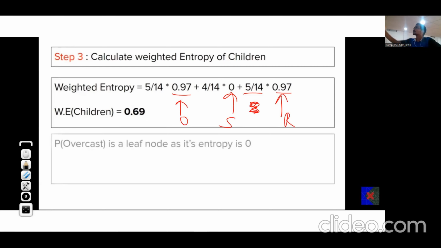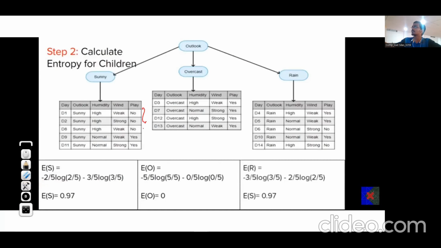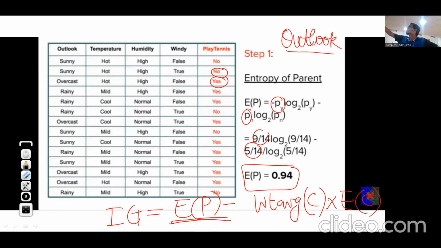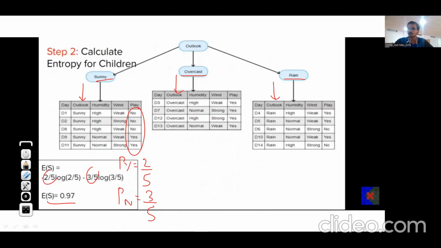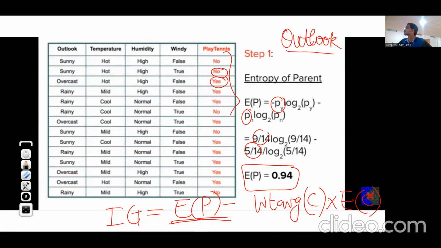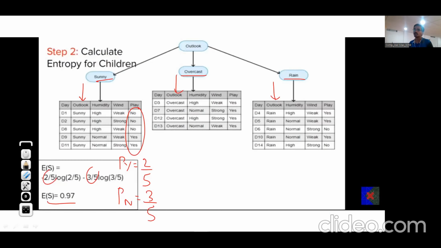So, what we are multiplying is the number of examples over here. We have 5 labels or 5 examples over here. And initially, how many labels or examples did we have? We had considered all. In total, there are 14 examples. So the number of examples for outlook is 14. For sunny, examples are 5. For overcast, we have 4 examples. And for rain, we again have 5 examples.